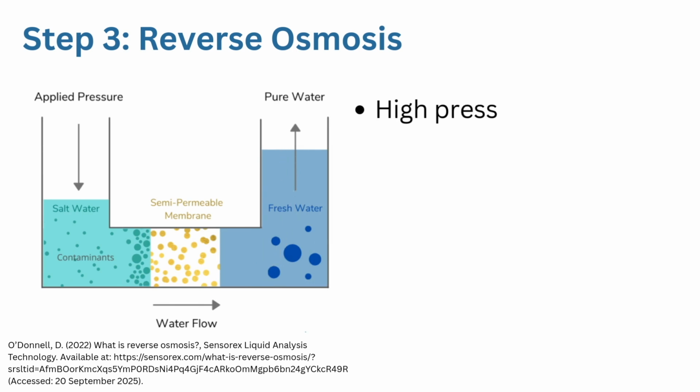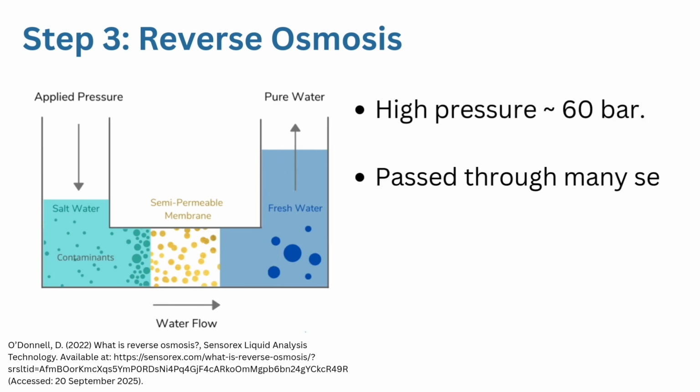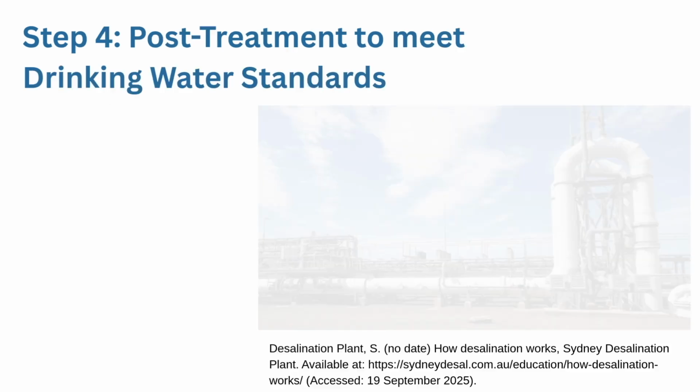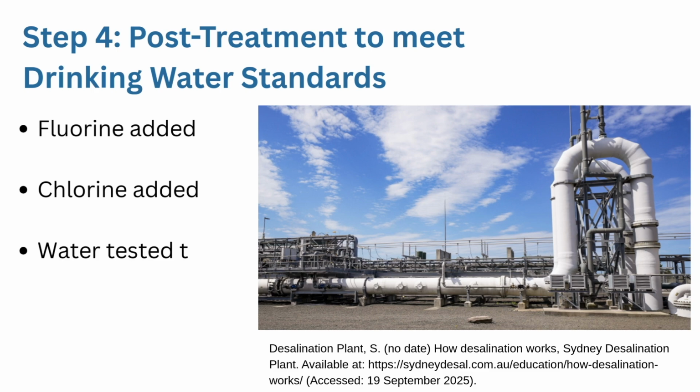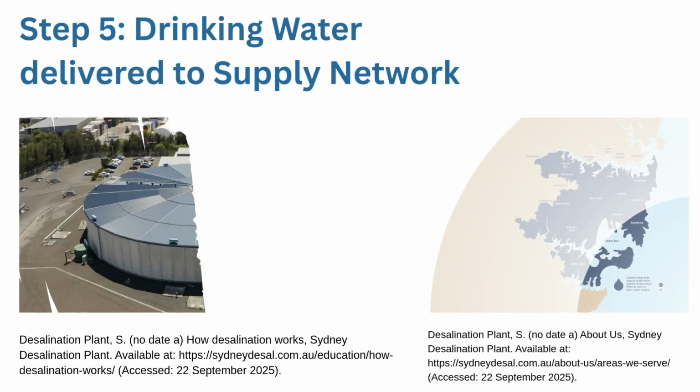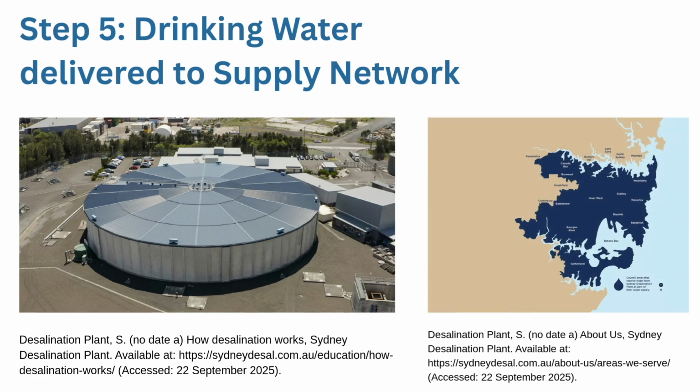Water is pushed at a very high pressure through a number of semi-permeable membranes, which act as a filter for the salts and microorganisms, only allowing water to pass through. The water left behind is much saltier than the original sample of seawater and is then returned to the ocean. The fresh water produced is fluoridated, chlorinated, and tested before it is sent to the drinking water storage tank. The water is then distributed to homes and businesses in the region.